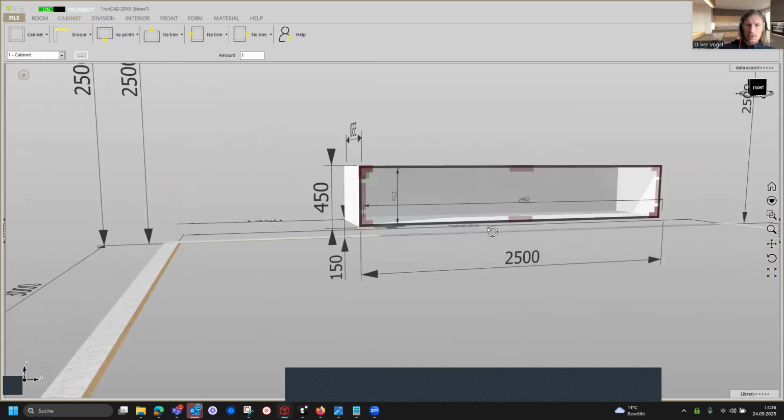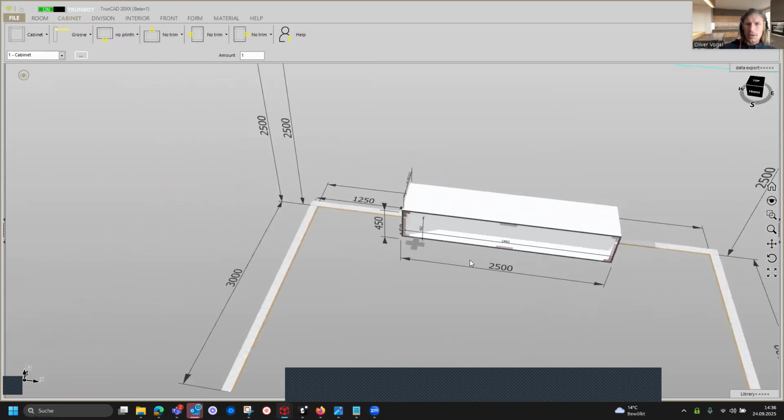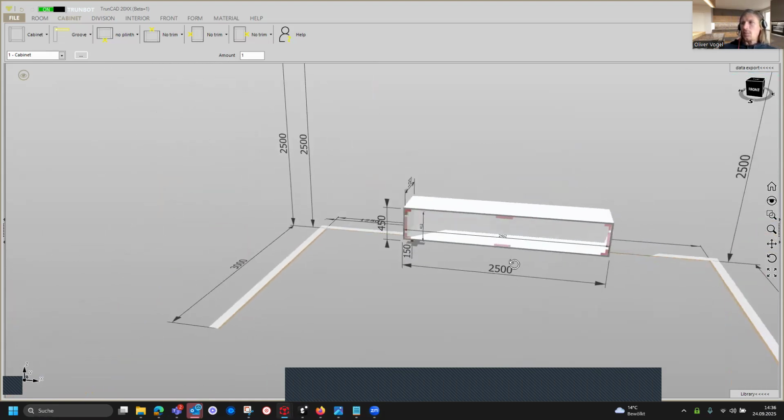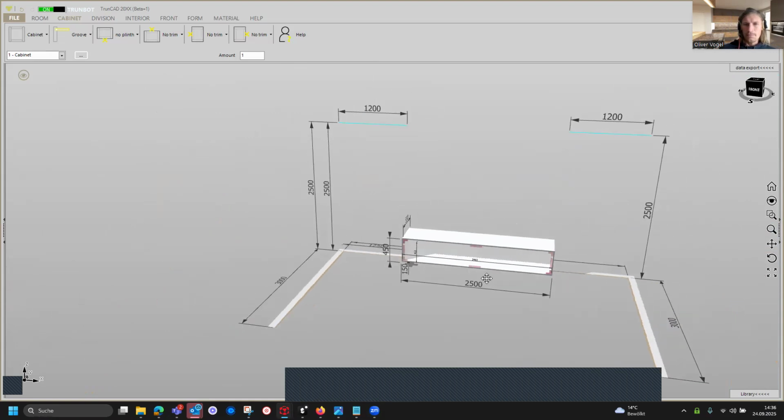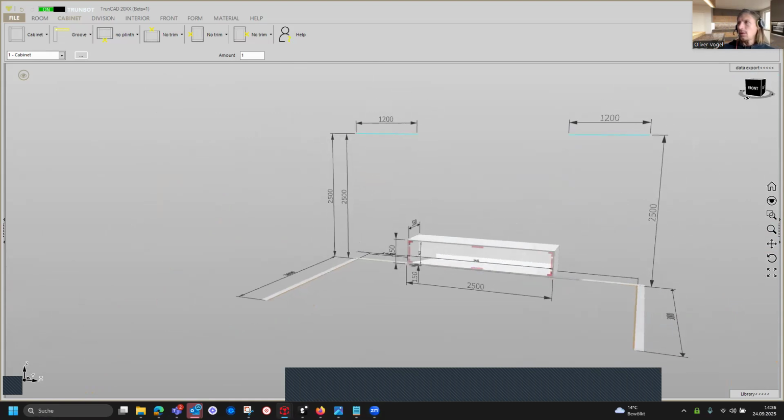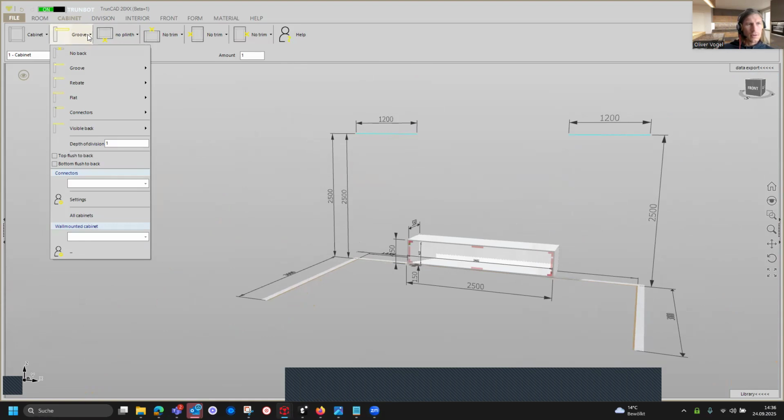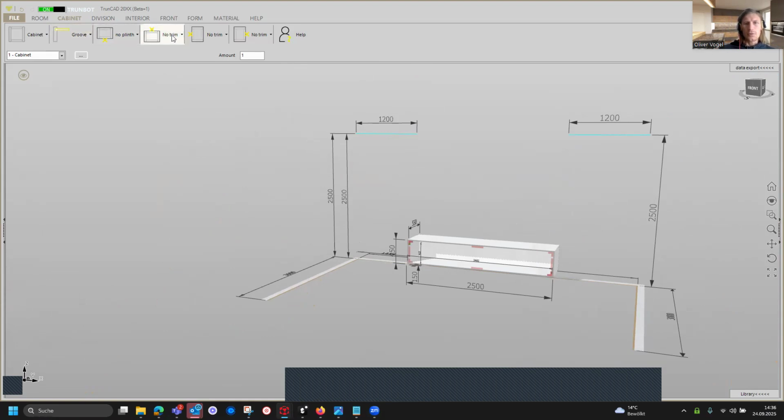And then our cabinet is now placed in the middle of the room, and we can continue. So the back will be a groove. That's all right. And we don't need a trim on the sides.